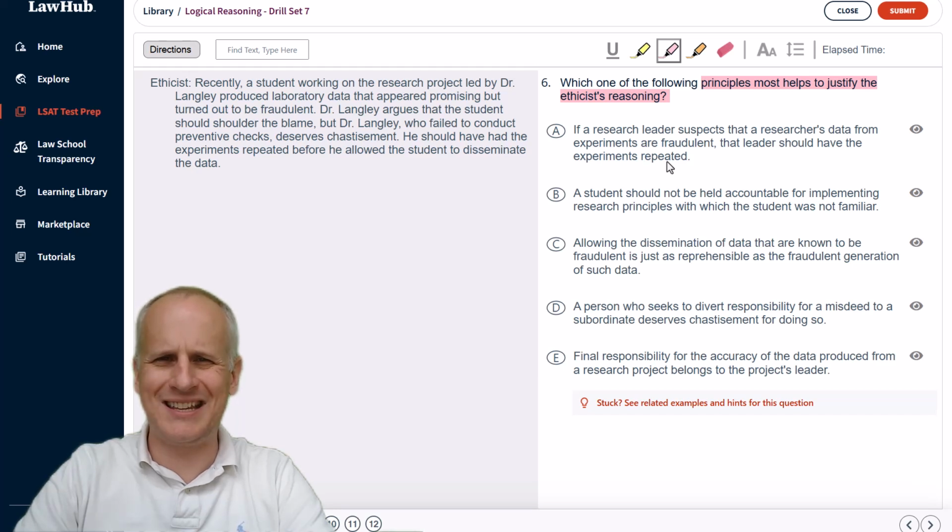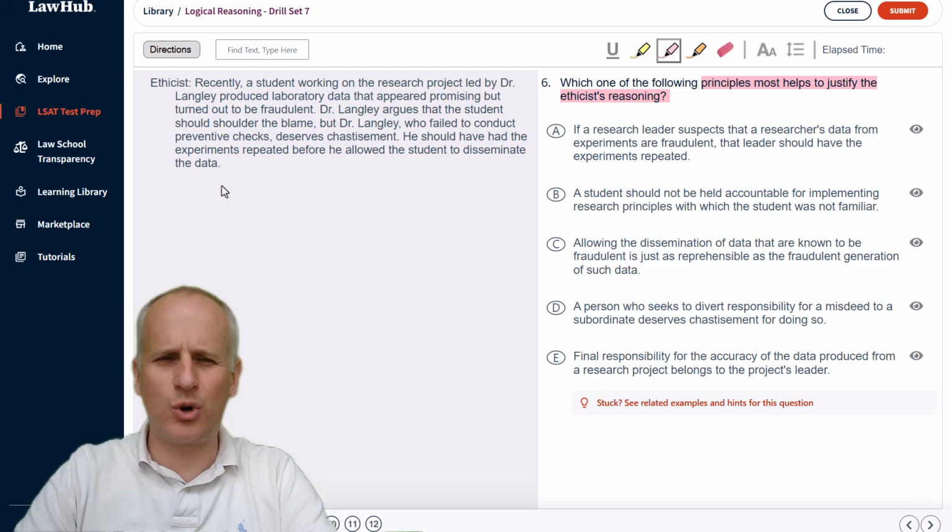So we're going to engage the ethicist statements, clearly highlight the conclusion of the ethicist, and try to broadly predict what might strengthen the argument before going to the answer choices and finding a more abstract principle that would match that prediction. So we're going to read the ethicist statements.